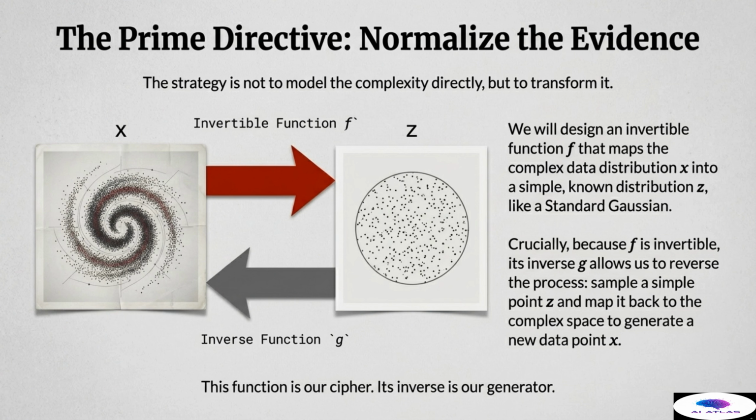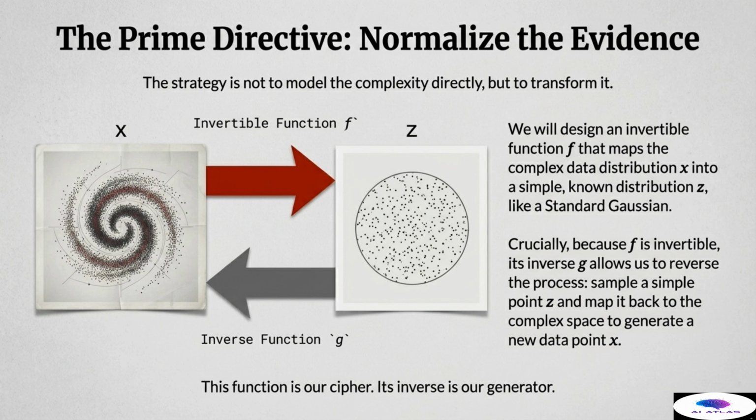To solve this case, we adopt a Prime Directive: normalize the evidence. The strategy employed by Normalizing Flows is ingenious because it bypasses the need to model the complexity of the data distribution directly. Instead, we choose to transform it. Our goal is to design an elegant mathematical tool, an invertible function which we call f. This function f acts as a translator, mapping the highly complex data distribution x, which is our evidence, into a dramatically simpler, known, and analytically manageable distribution z. We typically choose z to be something familiar, such as a standard Gaussian distribution, a perfect, unstructured sphere of noise.